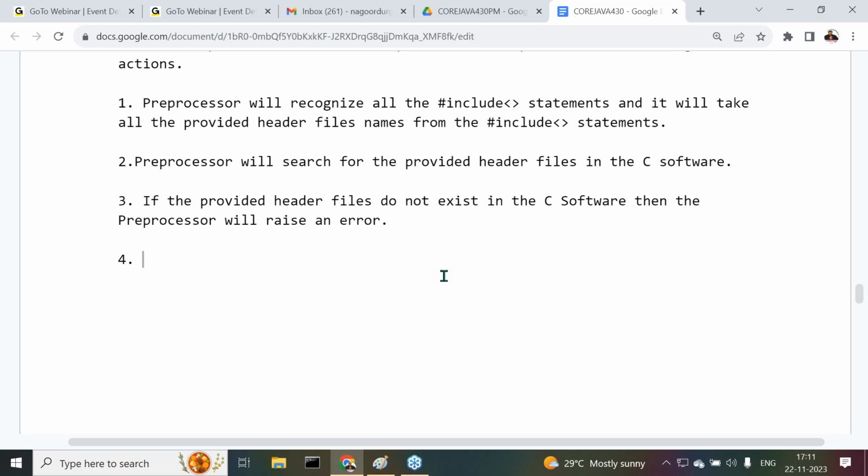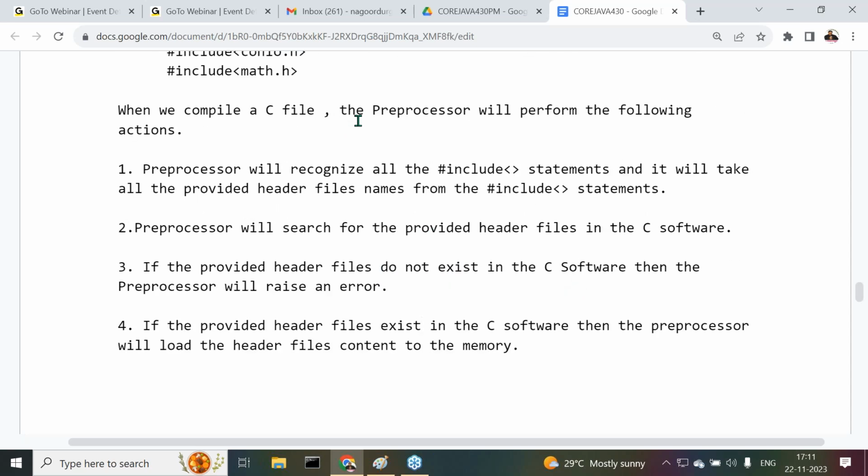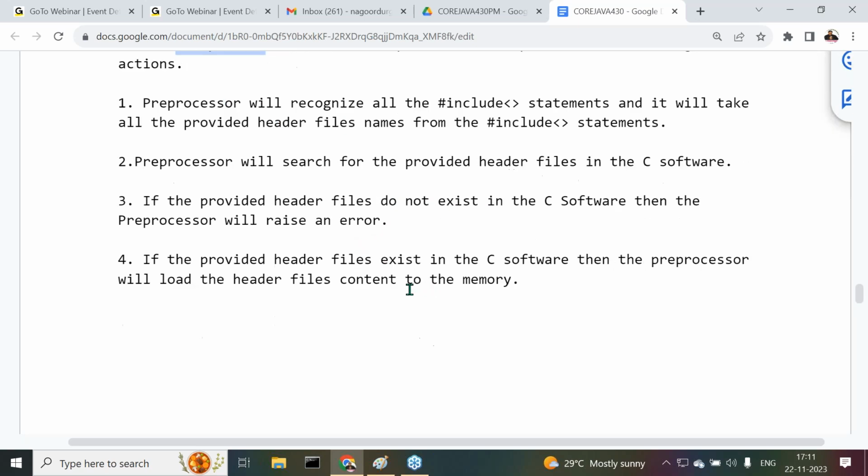In the case where the provided header files exist in the C software, then the preprocessor will load the header files content to the memory. Understand it clearly? At what time is the preprocessor loading that header file content to the memory? At the time of performing compilation, or not?